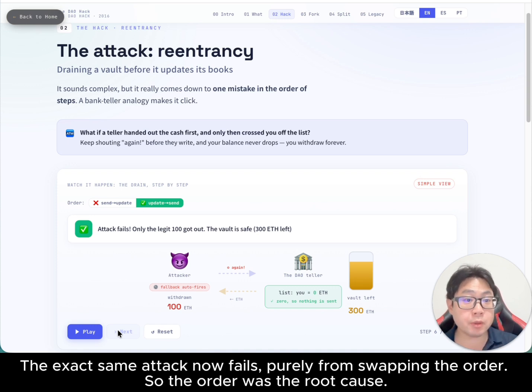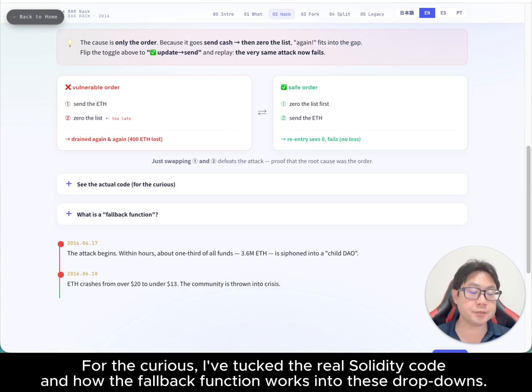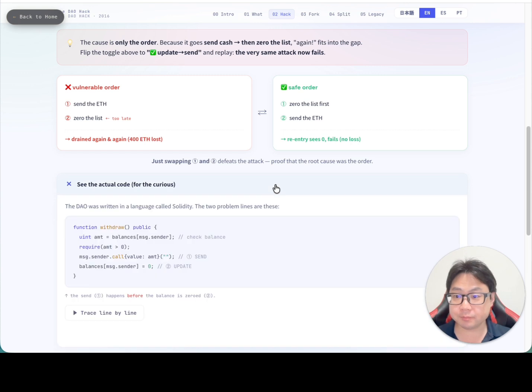The exact same attack now fails, purely from swapping the order, so the order was the root cause. For the curious, I've tucked the real Solidity code and how the fallback function works into these drop-downs, like this.